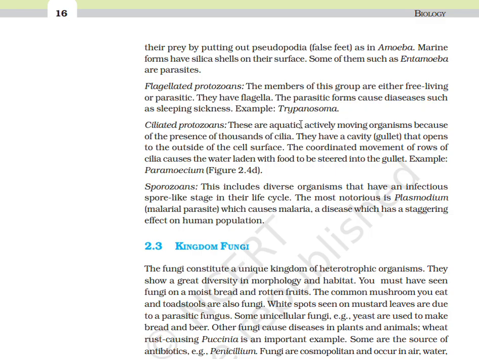Ciliated protozoans. These are aquatic, actively moving organisms because of the presence of thousands of cilia. They have a cavity, the gullet, that opens to the outside of the cell surface. The coordinated movement of the rows of cilia causes the water laden with food to be stirred into the gullet. For example, Paramecium. Sporozoans. This includes diverse organisms that have an infectious spore-like stage in their life cycle. The most notorious is Plasmodium, the malarial parasite, which causes malaria, a disease which has a staggering effect on the human population.